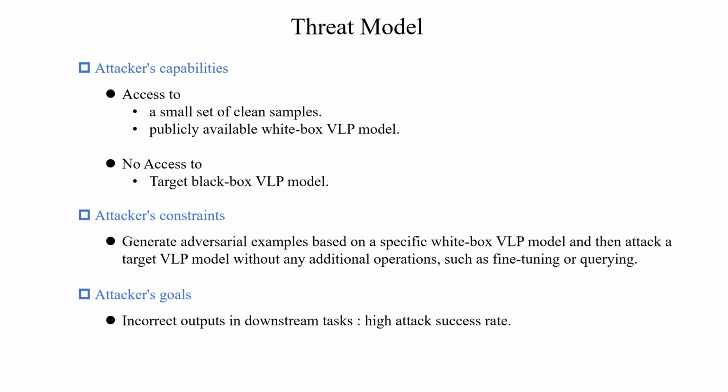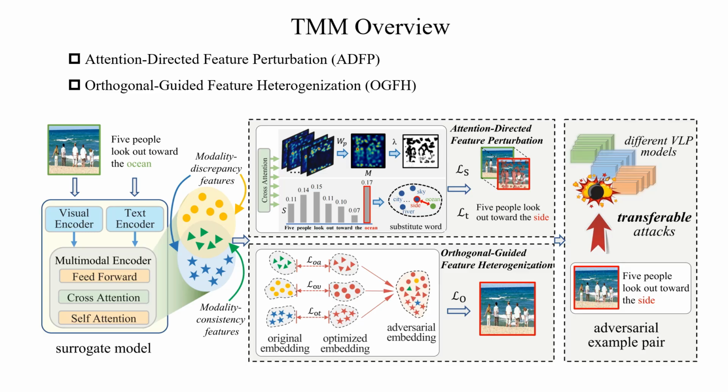Secondly, the attacker can only generate adversarial examples based on a specific white box VLP model and then attack a target VLP model, without being able to perform any additional operations such as fine-tuning or querying. Lastly, the attacker aims to achieve a high success rate in causing downstream tasks of VLP models to produce incorrect results. Now, I will provide an overview of the framework we propose.